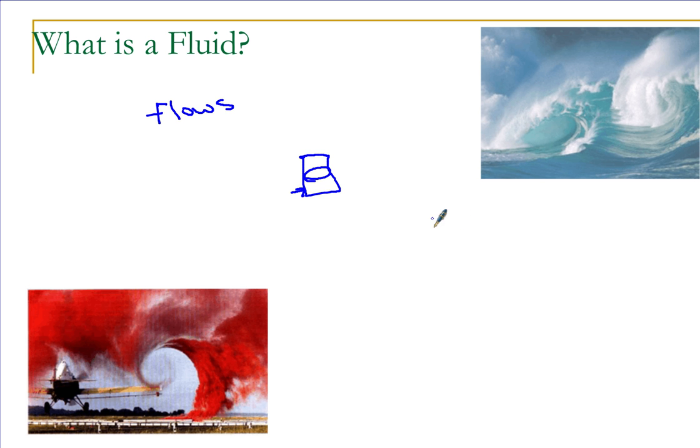And a solid, if I were to take a long metal bar and I apply a shear to it, then it may deform a little bit, but it will recover. However, fluids cannot recover. Fluids include gases and liquids.